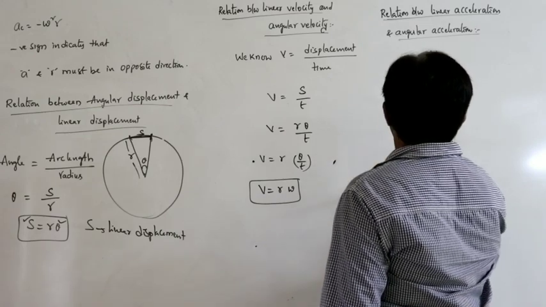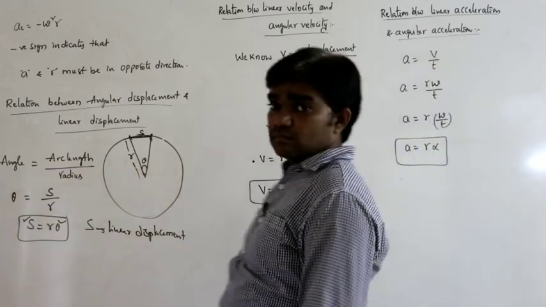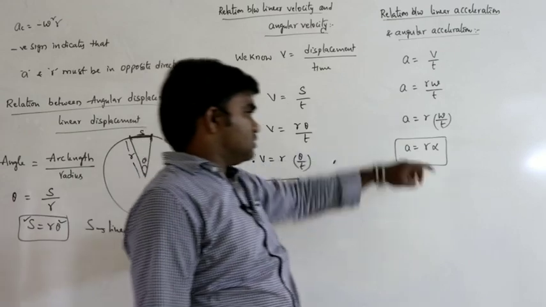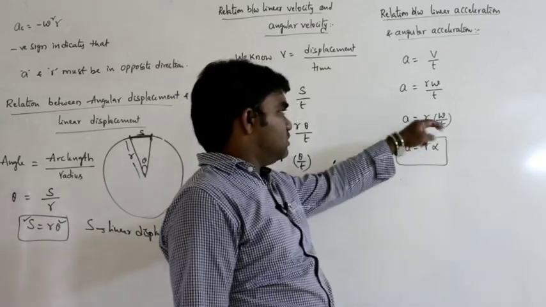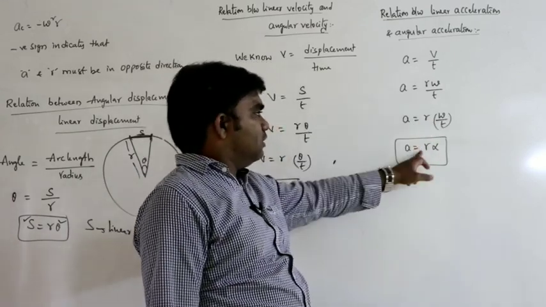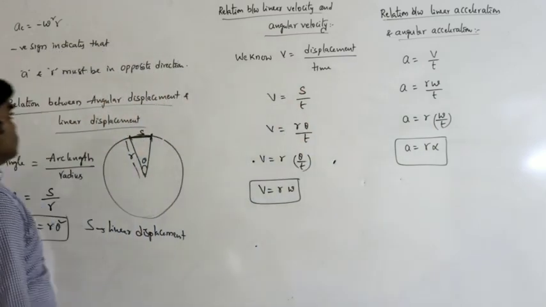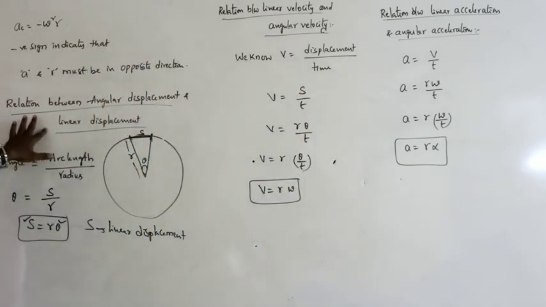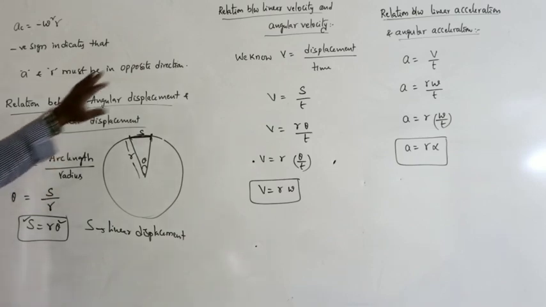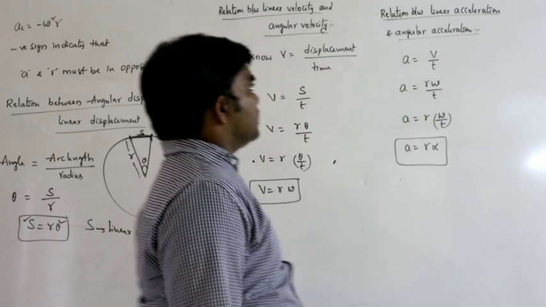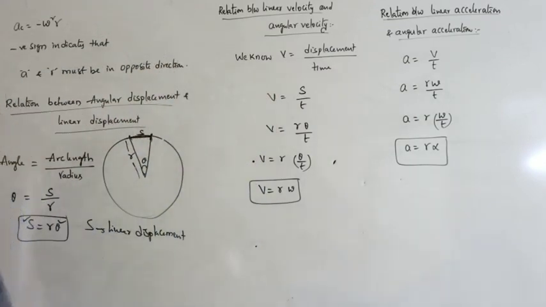Omega by t is nothing but alpha. So acceleration is equal to R alpha. a is equal to R omega by t, that is R alpha. So this is the situation: relation between angular displacement and linear displacement, angular velocity and linear velocity, angular acceleration and linear acceleration. So these are the relations between linear and angular accelerations.